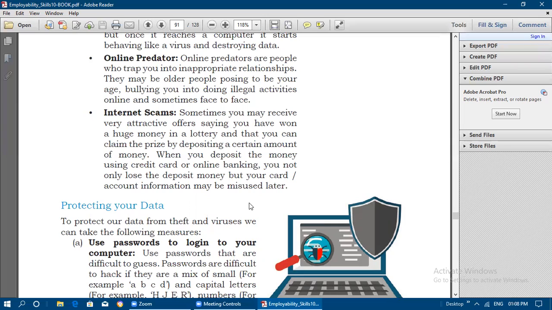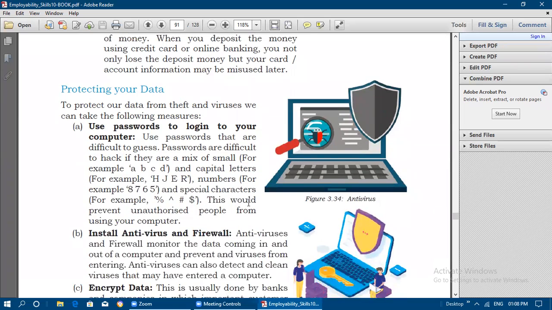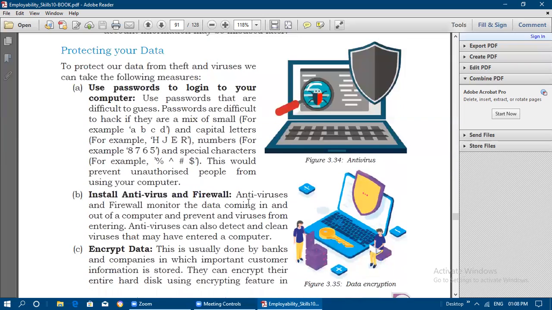Along with that, your card details and account information may be misused later. Whatever information you give on that website may be going to a hacking website. They may get your personal information like your card number and other things by using these attractive offers, and they may misuse your card details later. Okay, next is protecting your data.